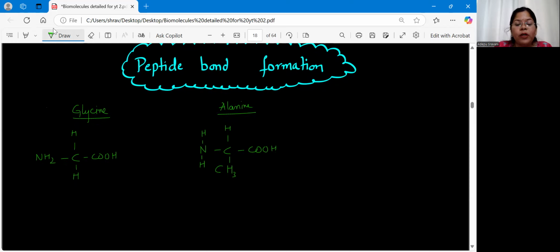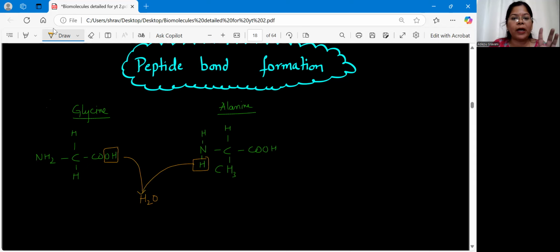Now what I have to do for peptide bond formation is remove one water molecule between these two. Clear? Let me write that down first. One water molecule has two hydrogens and one oxygen. That means I have to remove two hydrogens and one oxygen. From where exactly am I going to remove? OH from glycine and one of the H from the amine group. Clear? OH of glycine and one of the H from alanine, I will remove in the form of a water molecule.